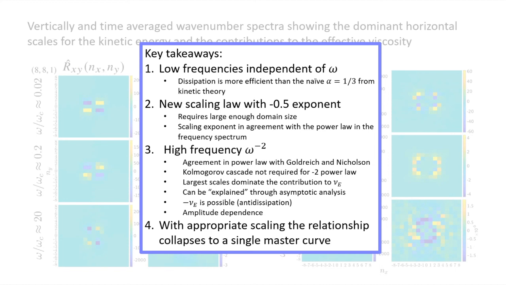In terms of what these represent in terms of models, the low frequency regime corresponds to a constant time lag model. The intermediate frequency regime doesn't correspond to any model that anyone, as far as I'm aware, has ever used. And then there's the quadratic model of Goldreich and Nicholson, which people have used as well. Nowhere in this appears the constant Q model of Zahn, for which we've not found any evidence.